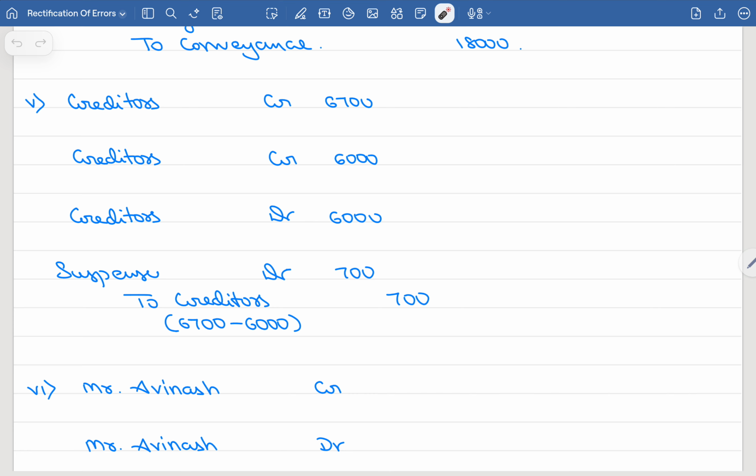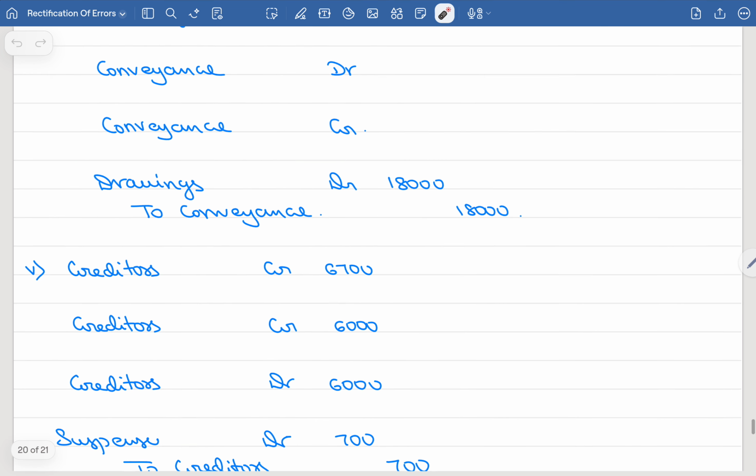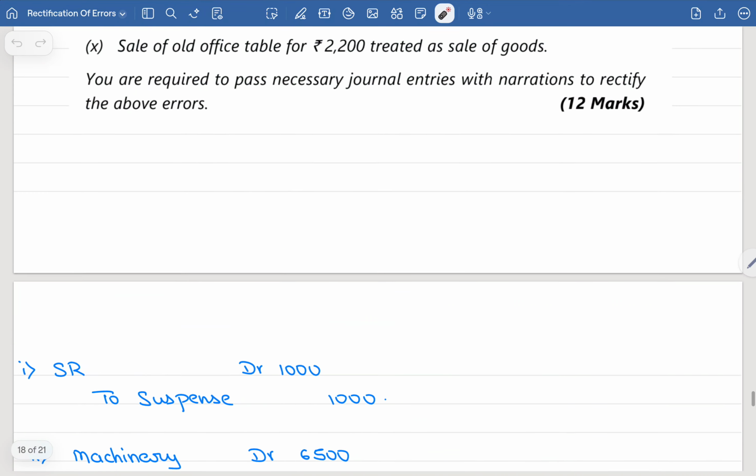So creditor's account credit 6,700, debit 6,000. Which one is higher? Credit is higher. So creditor's account will be credited, but by how much amount? 6,700 minus 6,000, credit minus debit. 700 we have to credit to the creditors. Which account do I have to use for debiting? We will use the suspense account. Okay, easy one. Next one. Point number 6.